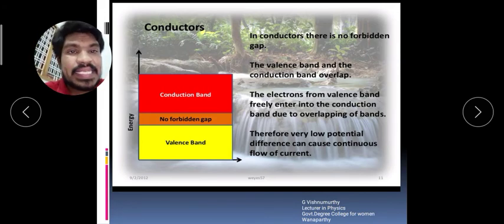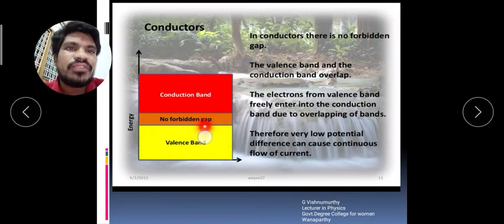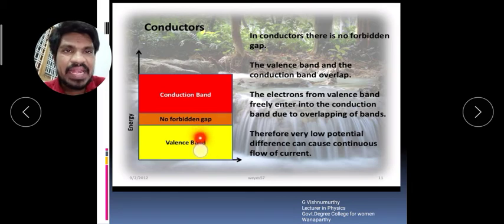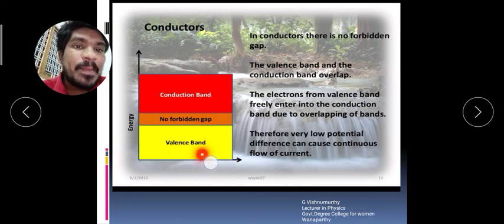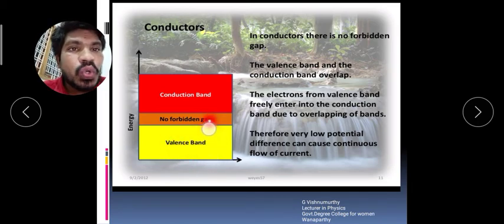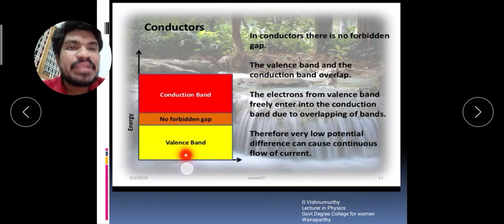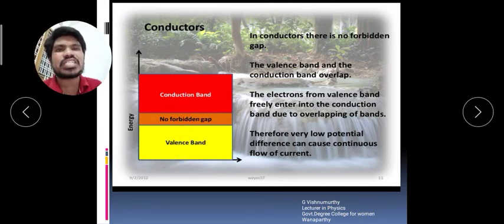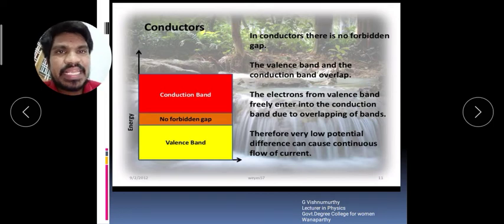You see this figure of conductors: the valency band is close to the conduction band, or there is no forbidden energy gap between the valency band and conduction band. That means the valency band overlaps with the conduction band.